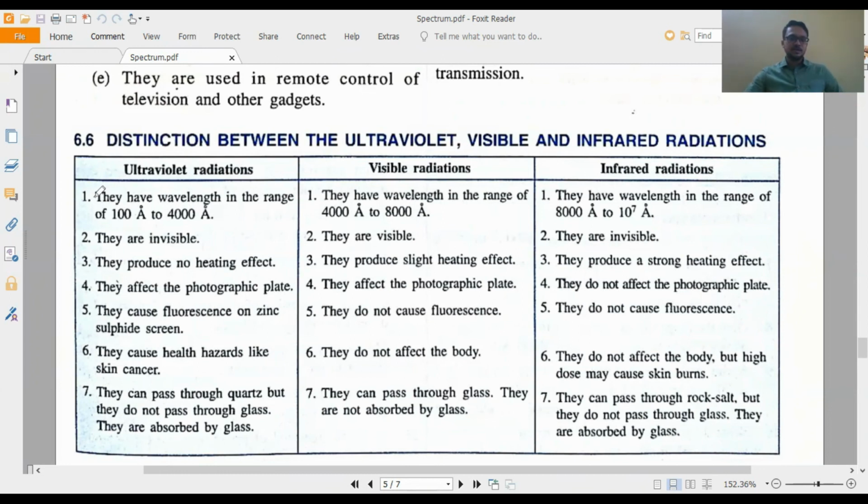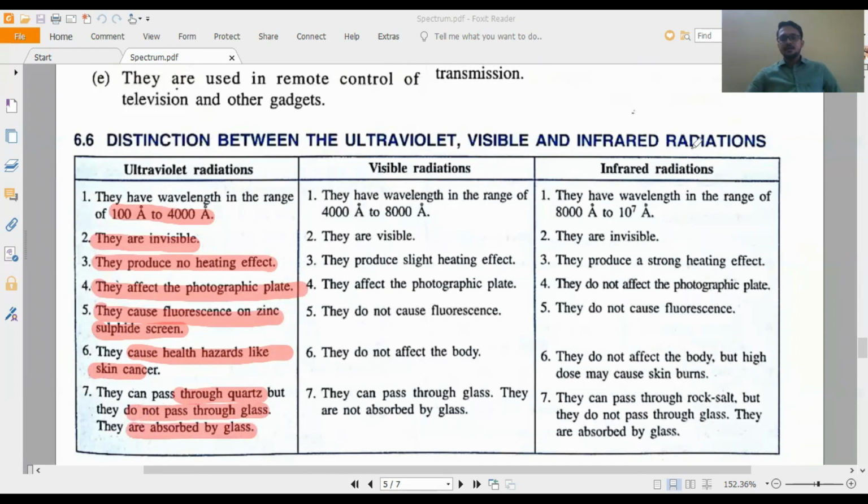Here also I am telling the wavelength range for ultraviolet: 100 angstrom to 4000 angstrom. In nanometer it will be 10 nanometer to 400 nanometer. They are invisible, obviously. They produce no heating effect, only chemical effect. They affect the photographic plate because of the chemical effect. They cause fluorescence on a zinc sulfide screen, again due to chemical effect. They cause health hazards like skin cancer. They can pass through quartz but do not pass through glass; they are absorbed by glass.